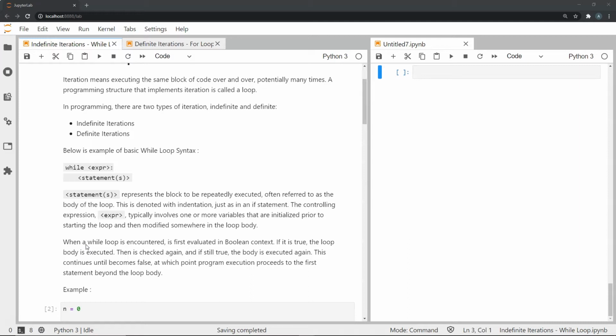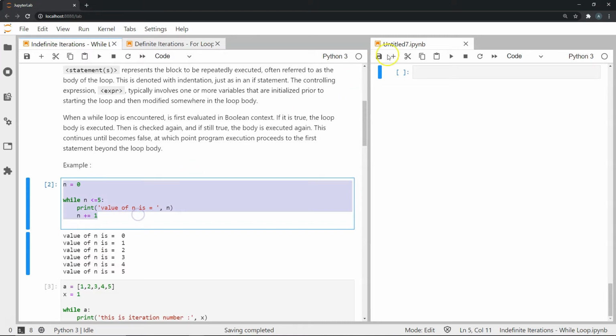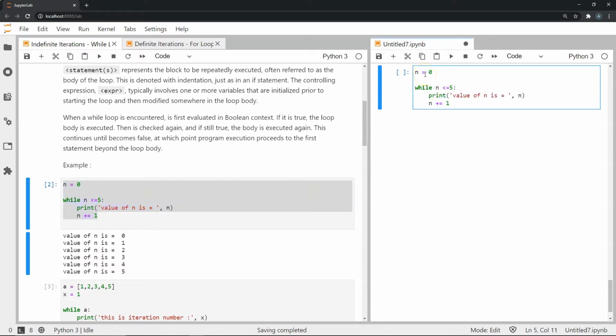This is another example of a control structure, much like if and else statement blocks, where we use a lot of indentation. So let's look at a basic example of a while loop. Let's copy this example and see what this does. Most while loops consist of an expression which contains a control variable, usually initialized prior to starting the loop, and then this control variable is typically modified somewhere within the main loop body.